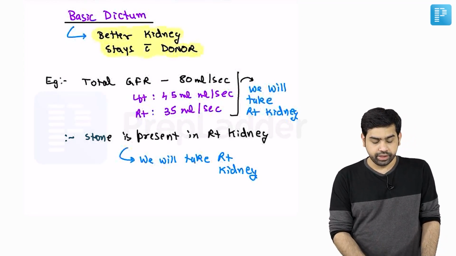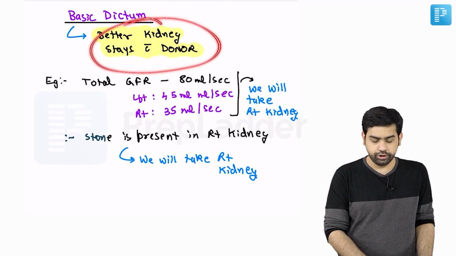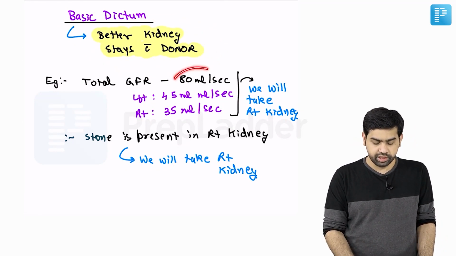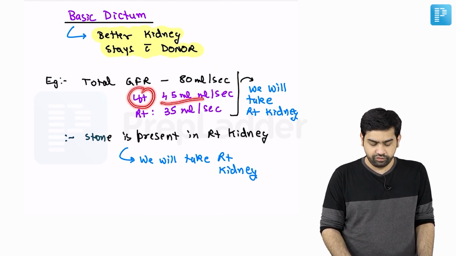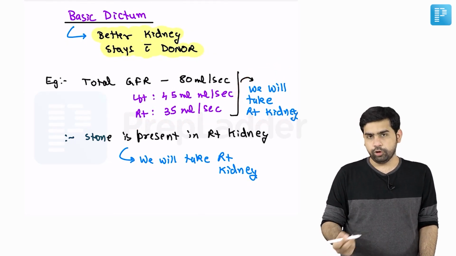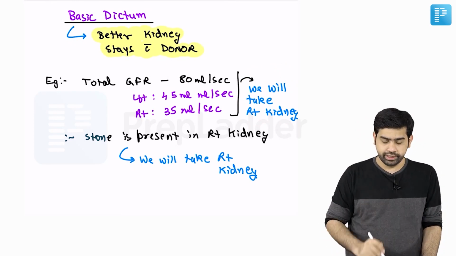Now let's talk about the basic dictum. The basic dictum is that the better kidney stays with the donor. I'm giving you two examples. Let's say the total GFR is 80 ml per minute, and out of that, the left has 45 and the right has 35. In this scenario, we will take the right kidney because the better kidney stays with the donor. Okay, got it? Another example.